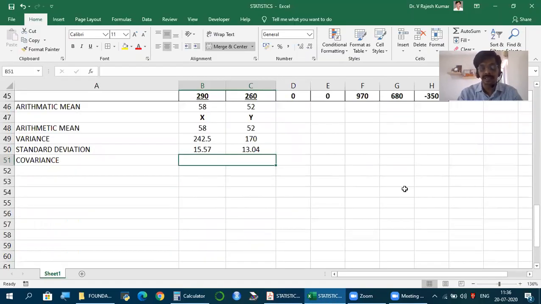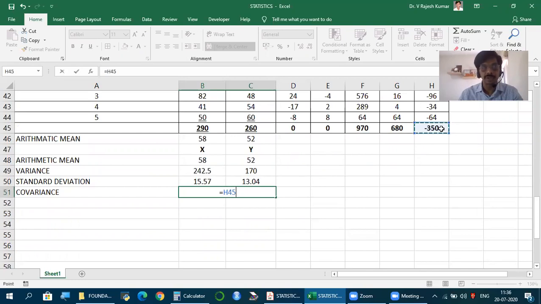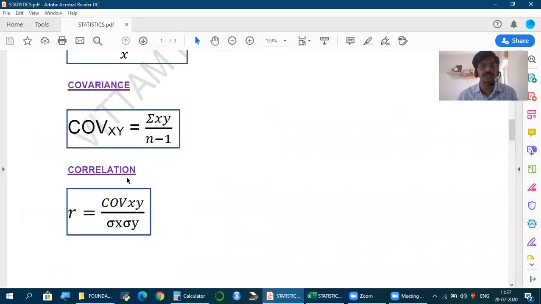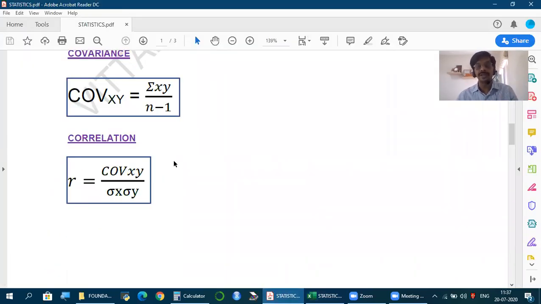In this, n is 5. So this divided by 5 minus 1. And this is what we call covariance. But covariance is what we are calculating to help us calculate correlation. We found variance to find standard deviation; similarly, to find correlation, we are finding covariance. So keep ready for covariance.